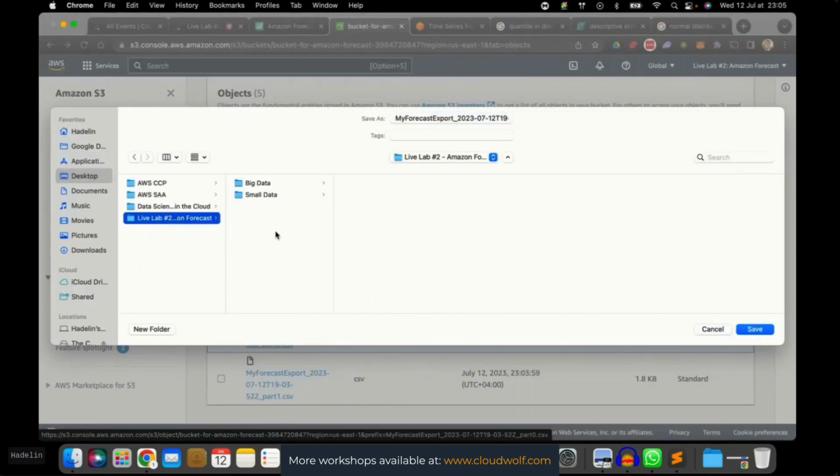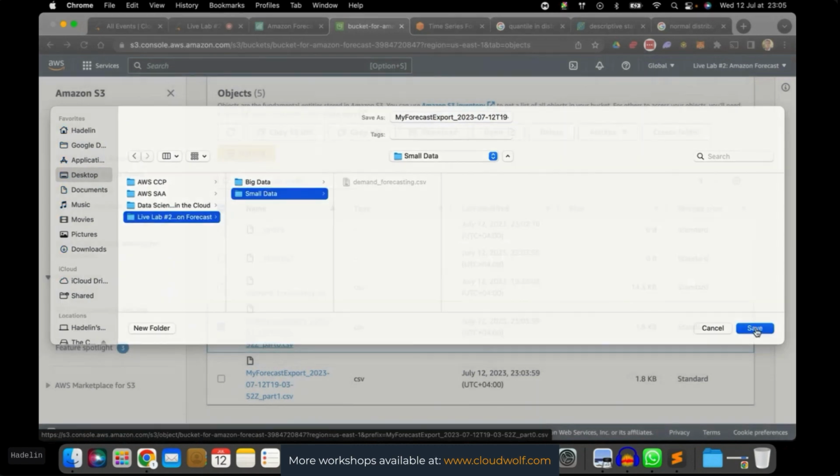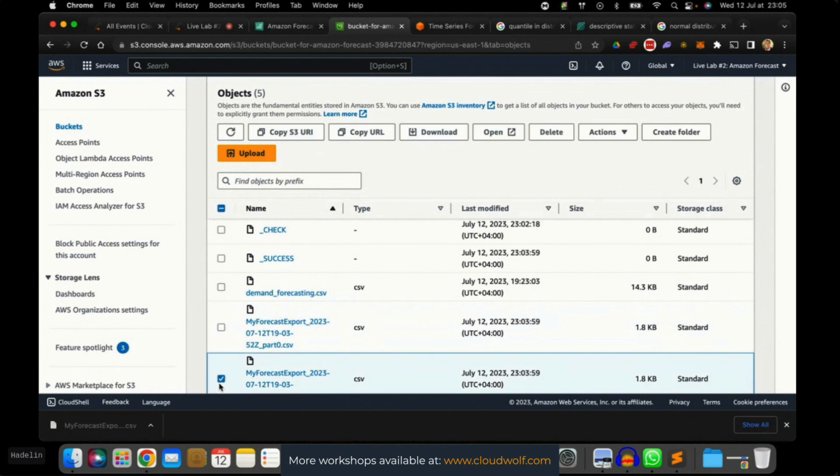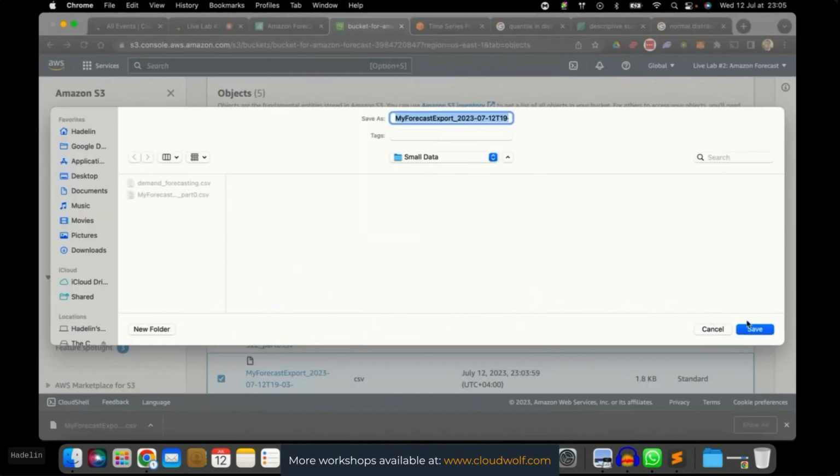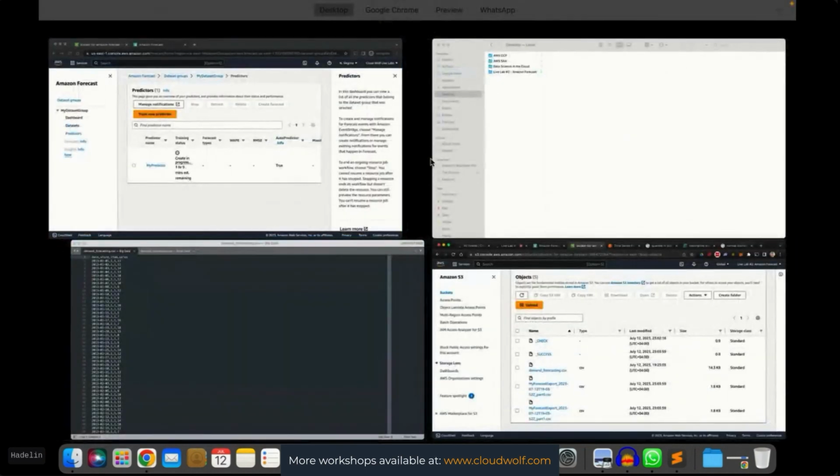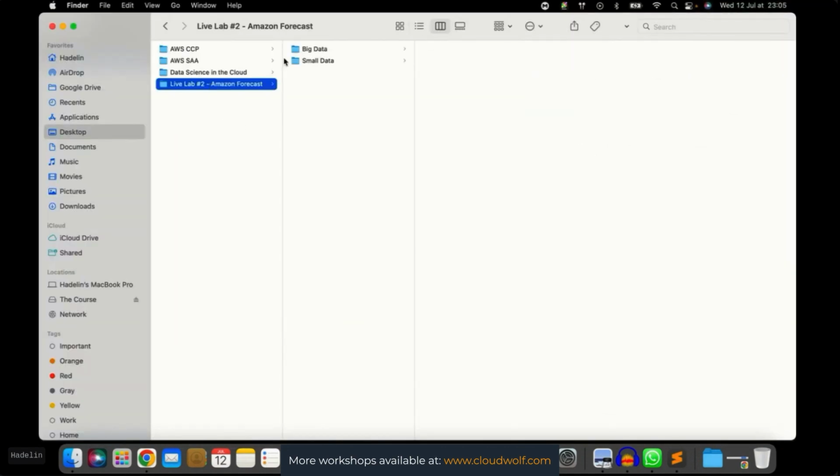Okay, so live lab number 2, let's export it in the small data folder. Save. Okay, and now can we download the other one? Yes. Okay, but we can't download the two of them. No. Okay, so just one at a time. Good. Now let's go back and let's have a look at them. Live lab number 2, small data, and here are our two exports.